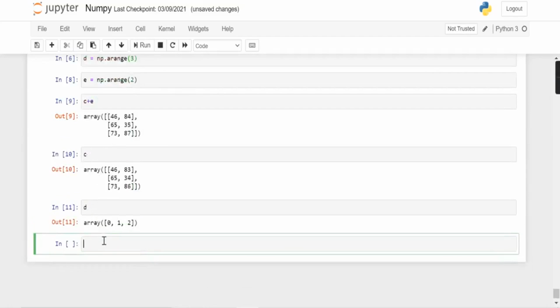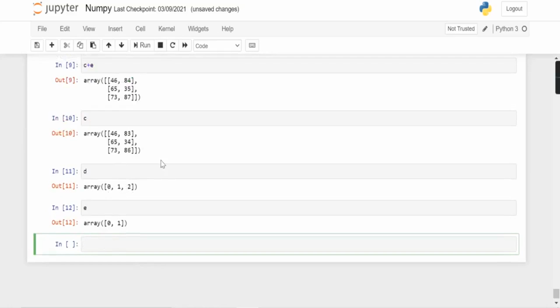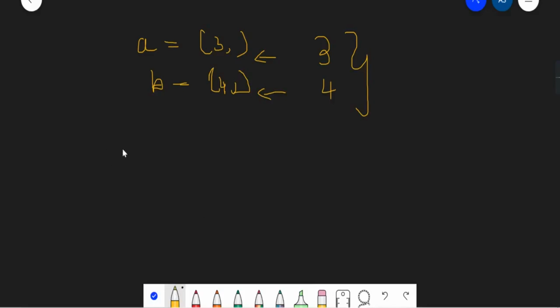Let's check out C, D and E. So how did array C and array E get added up? The shape of array C was 3, 2, and the shape of array E was 2.